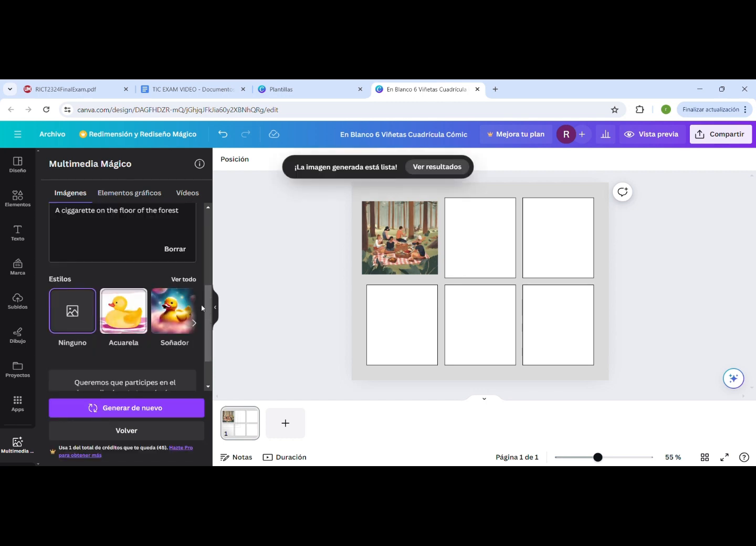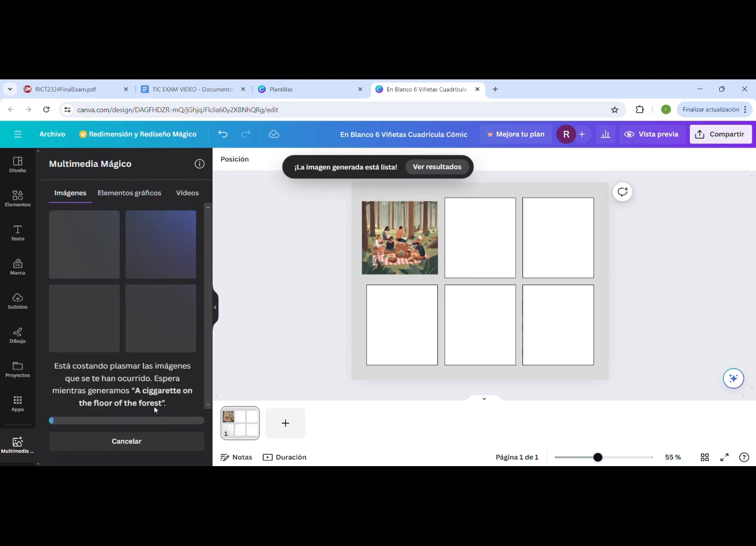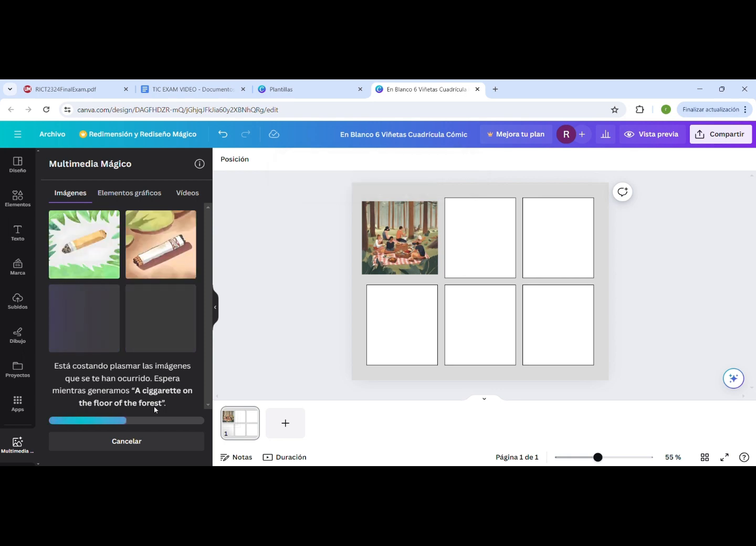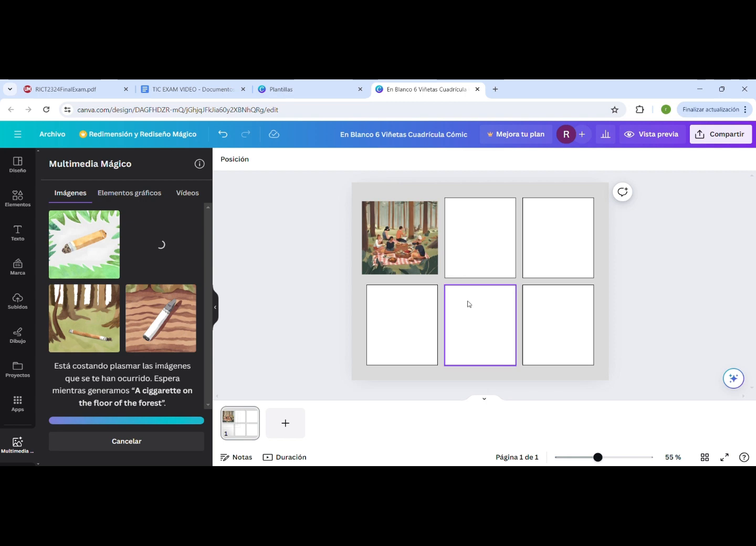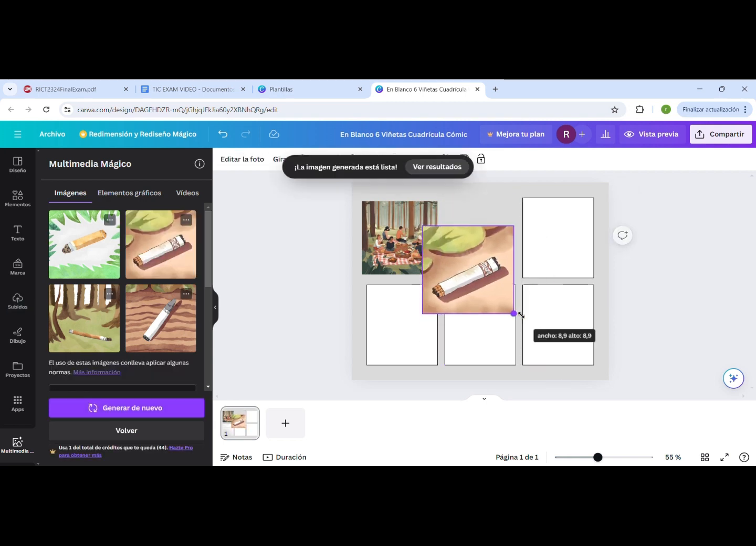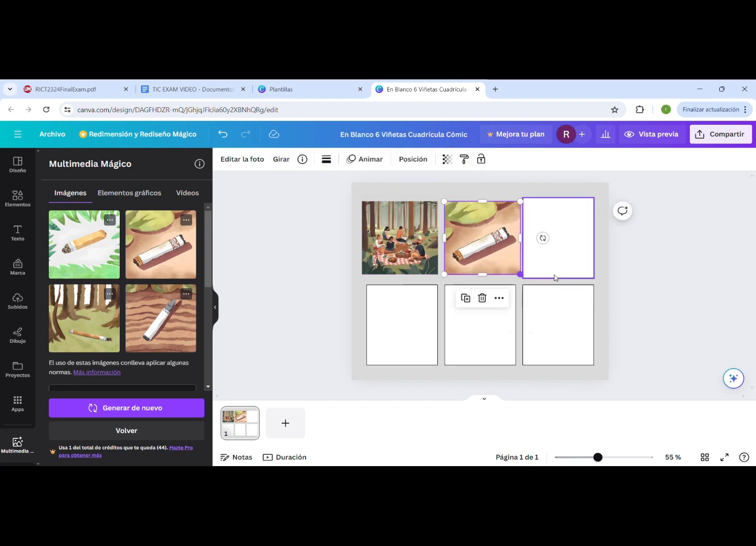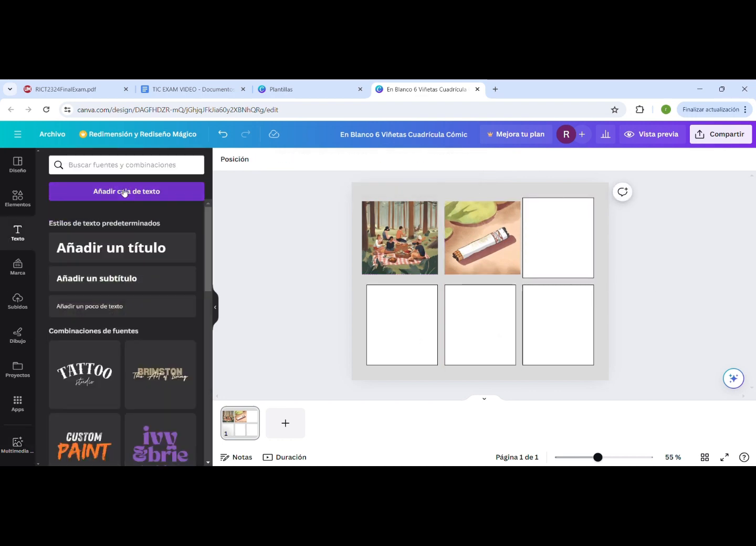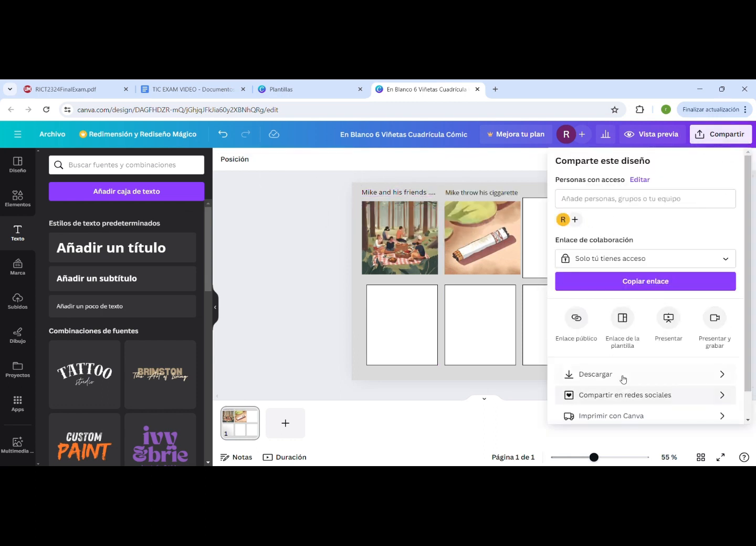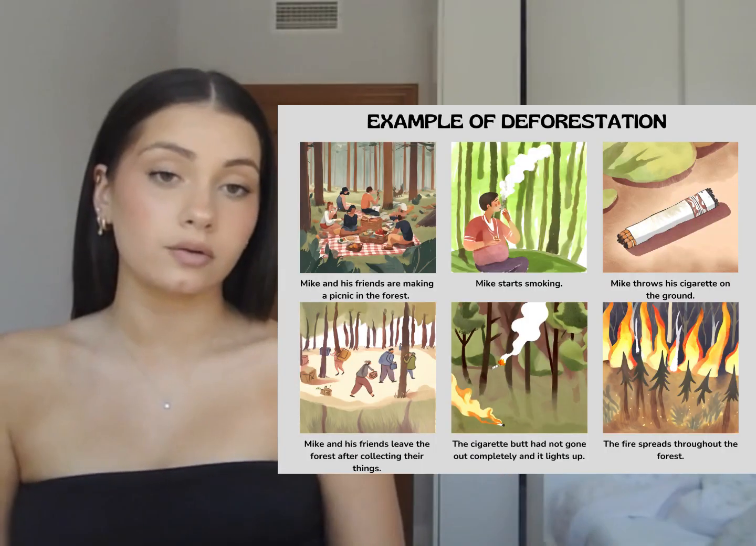And then if we don't like the given ones, we can change the style of the design of the photos and generate it again. Then we adjust it and we can add some text to explain what's happening on our photo so the comic is easier to understand. And then when we have it, we just have to press share and these are the options. And this is an example of how the product will look.